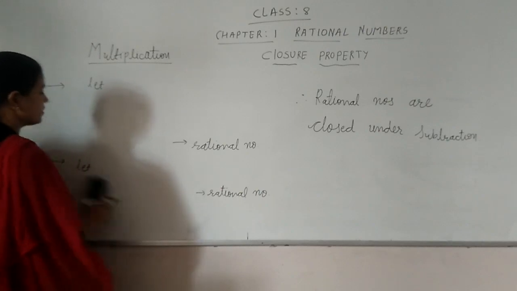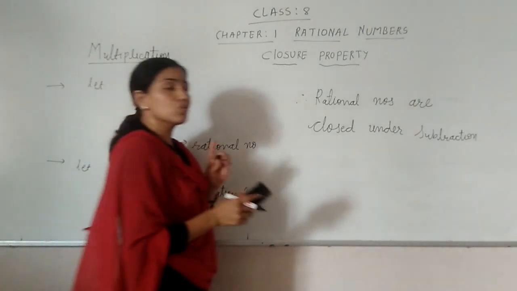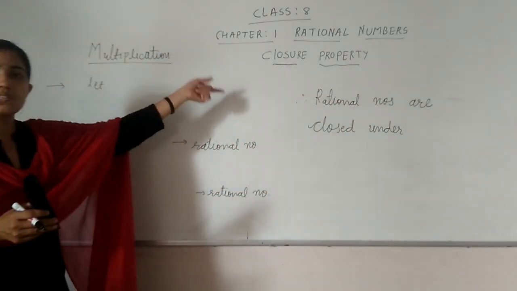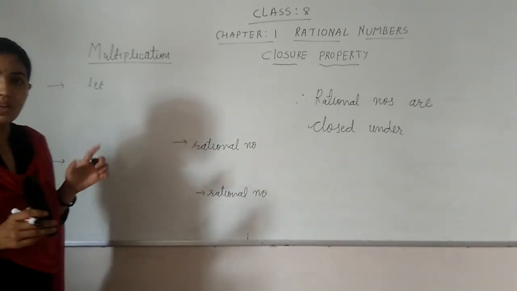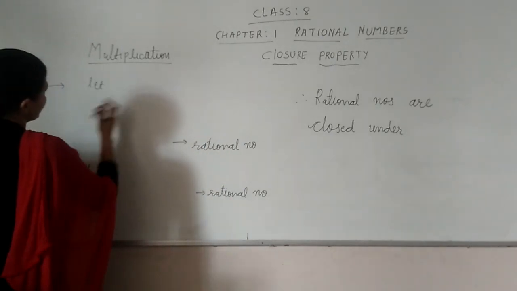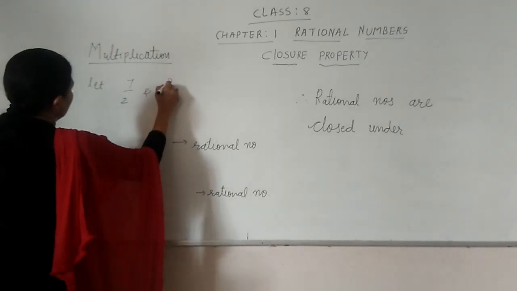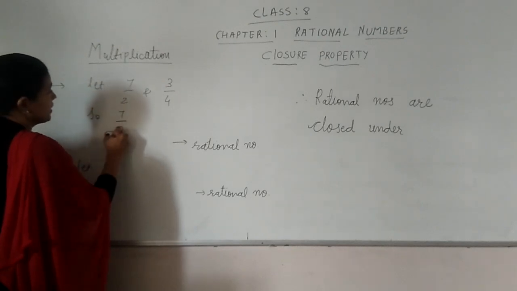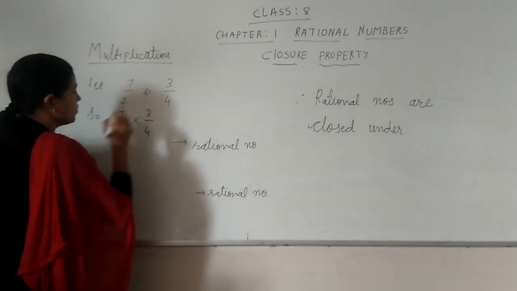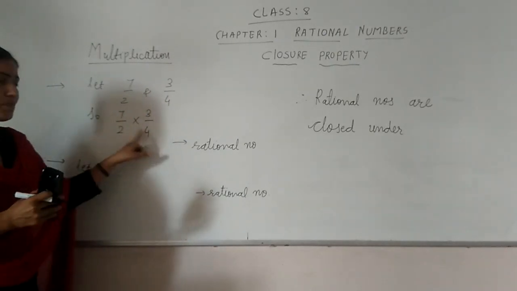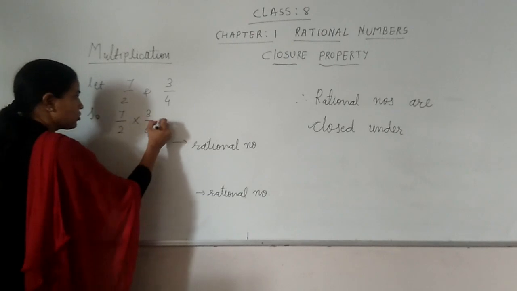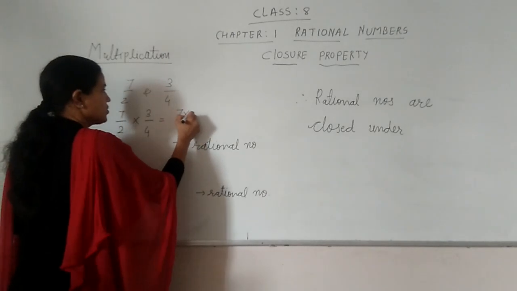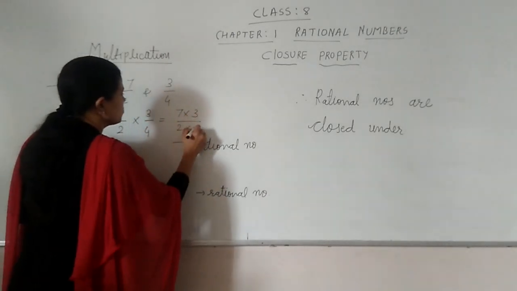Here the numbers we are changing. If you take the same numbers, then also no problem, students. You will get the same closure property, because the rational numbers are closed under multiplication. So let me check. Let us take 7 by 2 and 3 by 4. Let me multiply 7 by 2 into 3 upon 4. You know that, student, when we are multiplying two rational numbers, you have to multiply the numerator with the numerator and the denominator with the denominator, 7 into 3 upon 2 into 4.